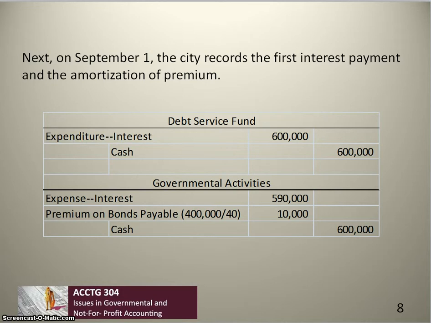Next, on September 1st, the city records the first interest payment on the bonds and the first amortization of the premium. Again, the accounting entries in the debt service fund are the same as before because we don't amortize premium in the governmental funds. In the governmental activities, we record the amortization of the first $10,000 of premium, which results in a reduction in interest expense.